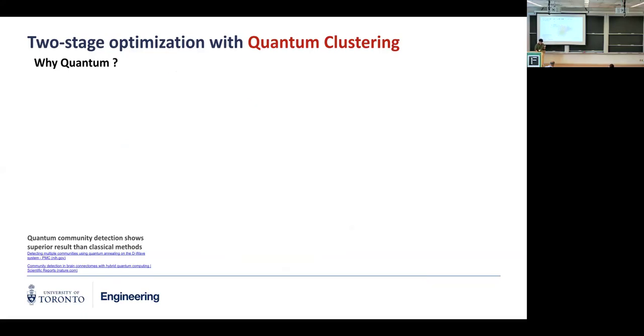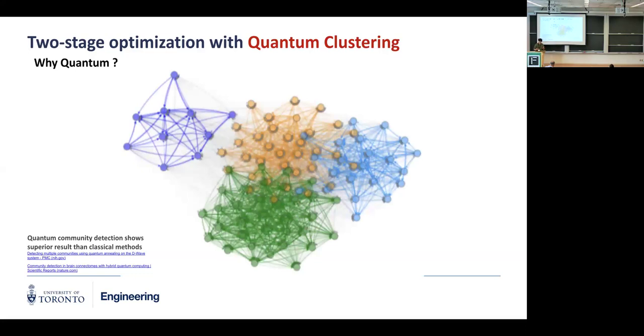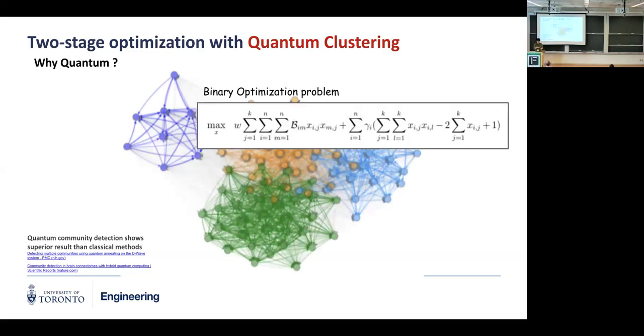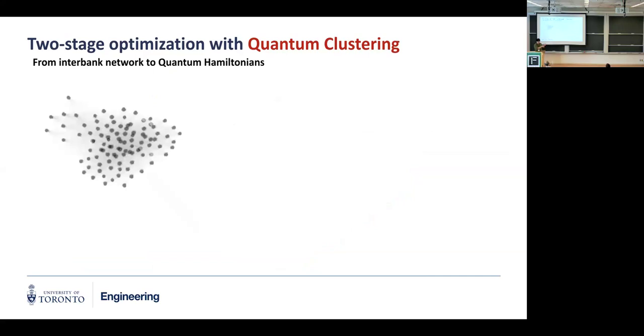So basically, how we do this with the quantum annealer is that this community detection part has its QUBO formulation. The decision variable is x_ij, a binary decision variable, where x_ij is 1 if bank i is in community j. So that's the current formulation. And then, from this banking network, we can have this QUBO formulation.